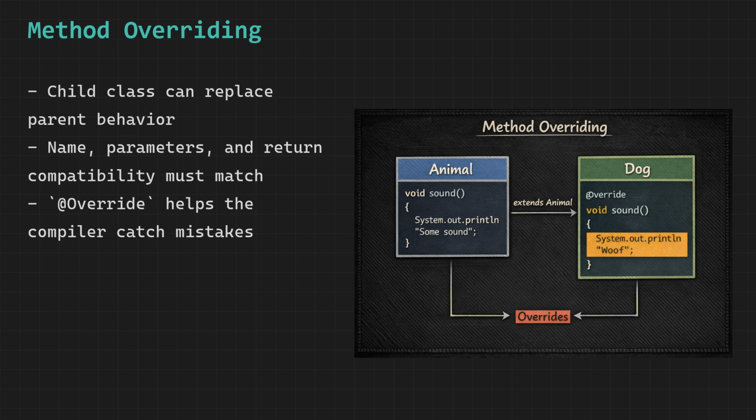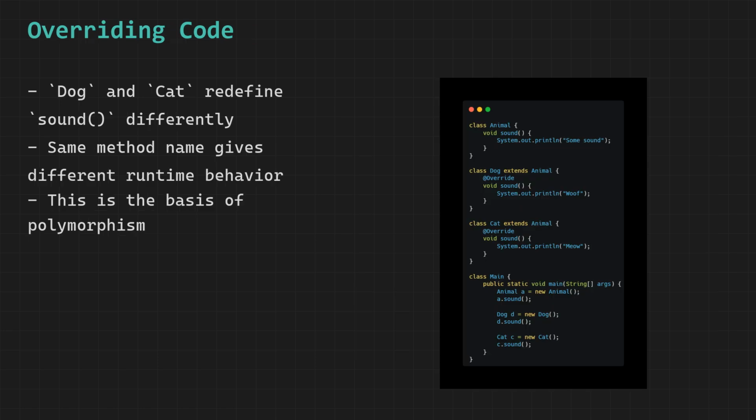And the overriding method cannot have a more restrictive access modifier than the parent method. If the parent method is public, the child method cannot be protected or private. Let us walk through this code step by step.